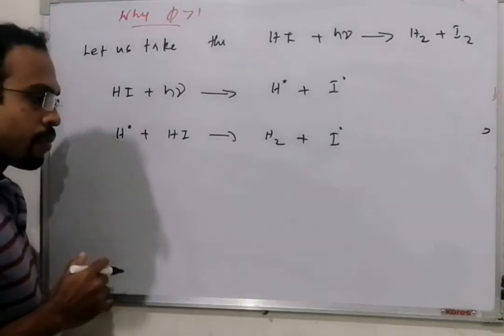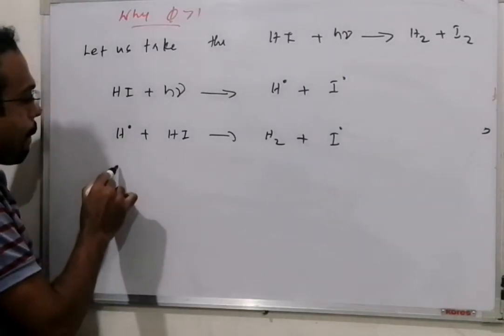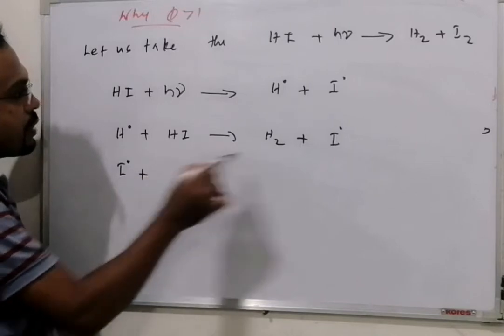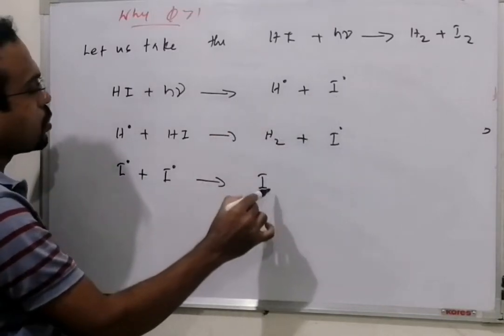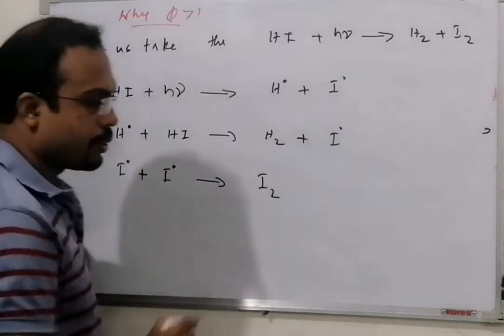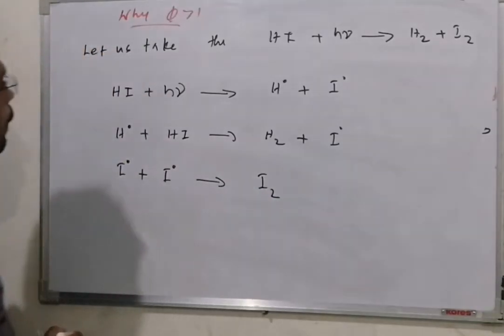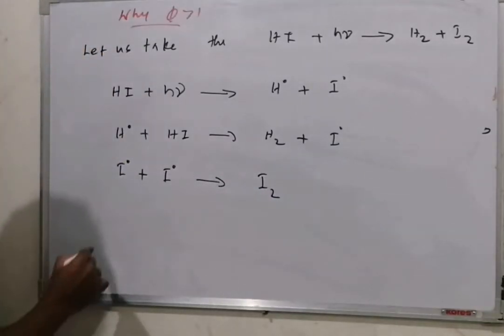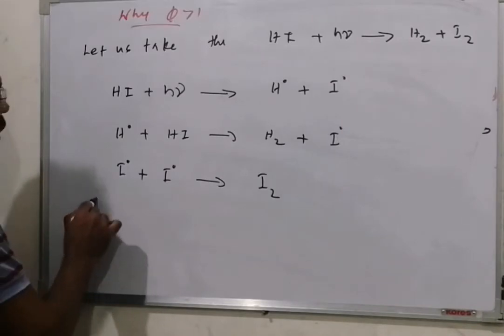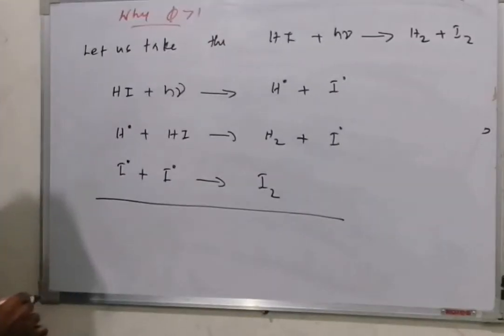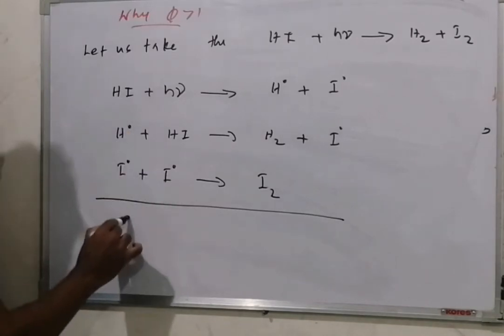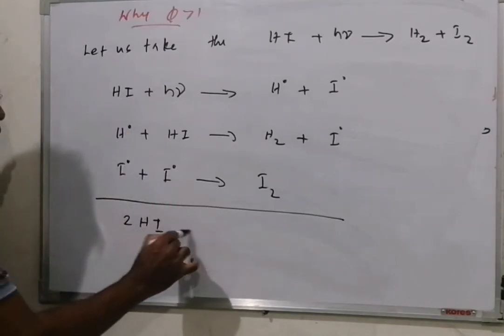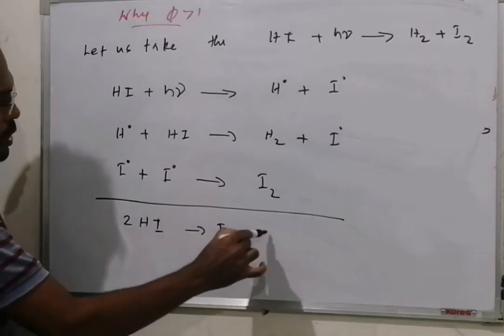Then this I radical reacts with another I radical and gives I2. Actually, look at this reaction. When you balance, 2HI gives I2 plus H2.